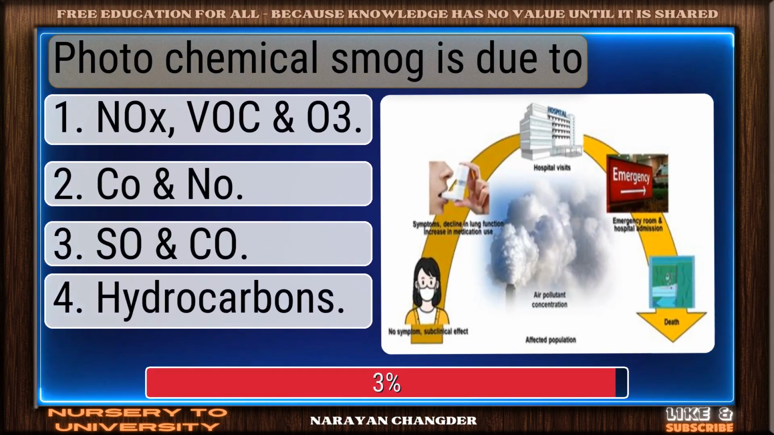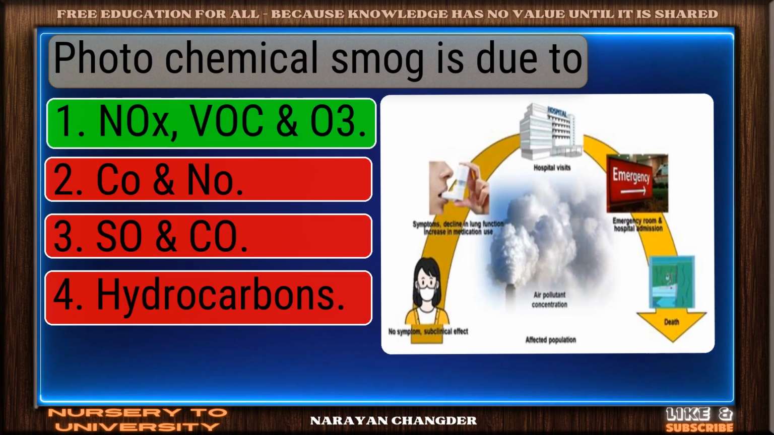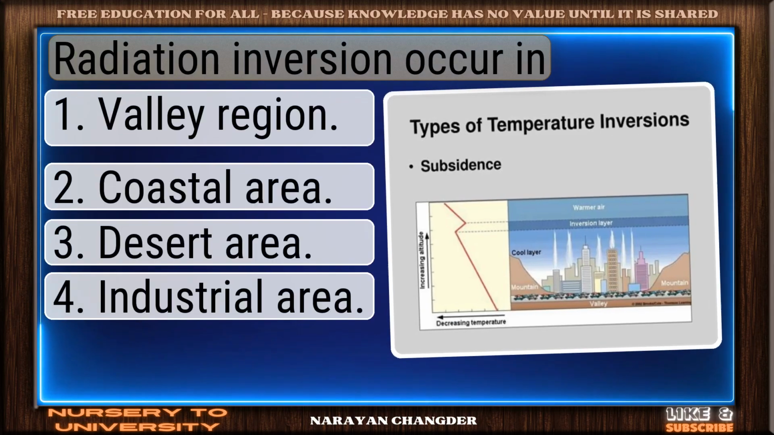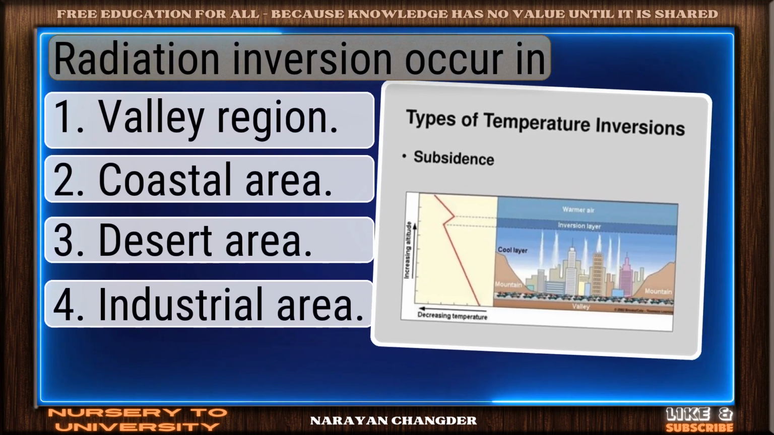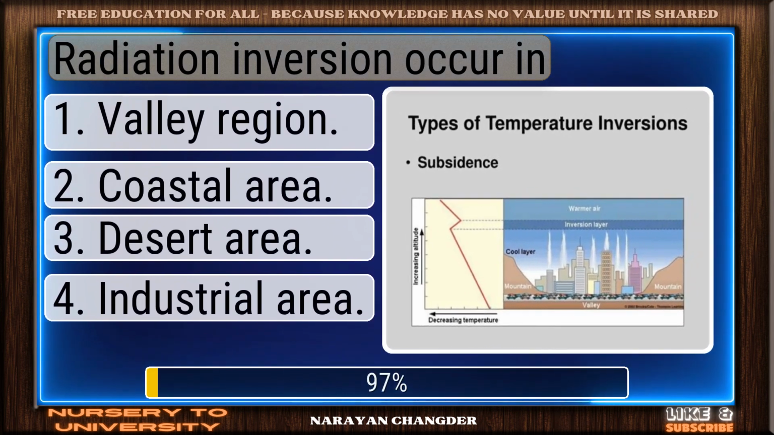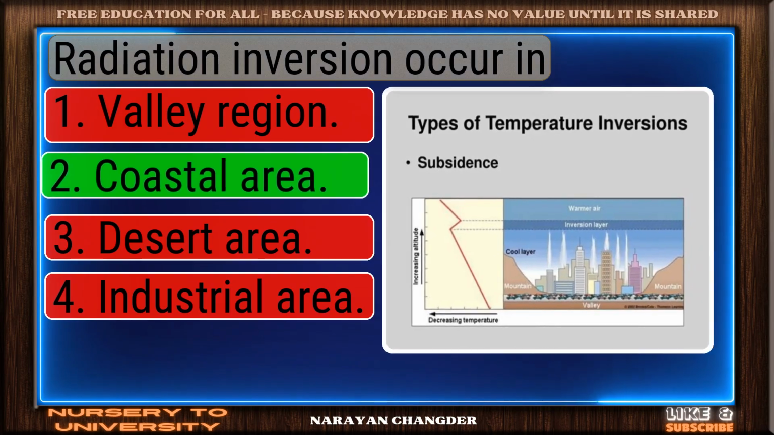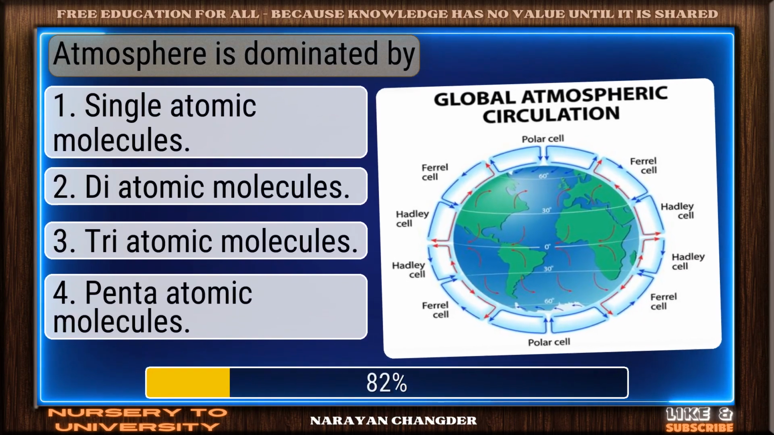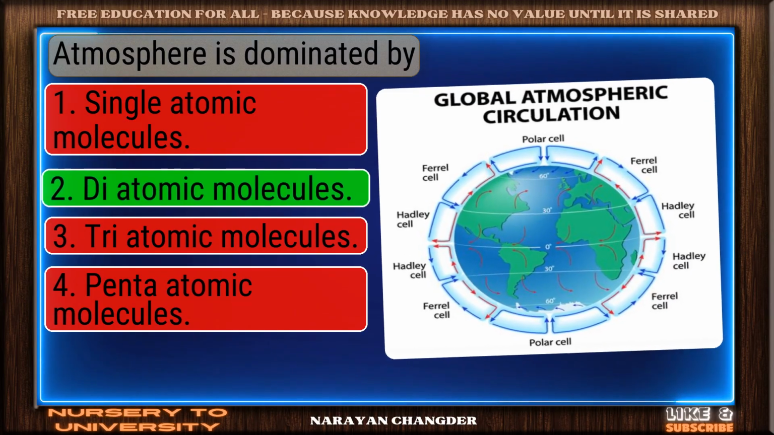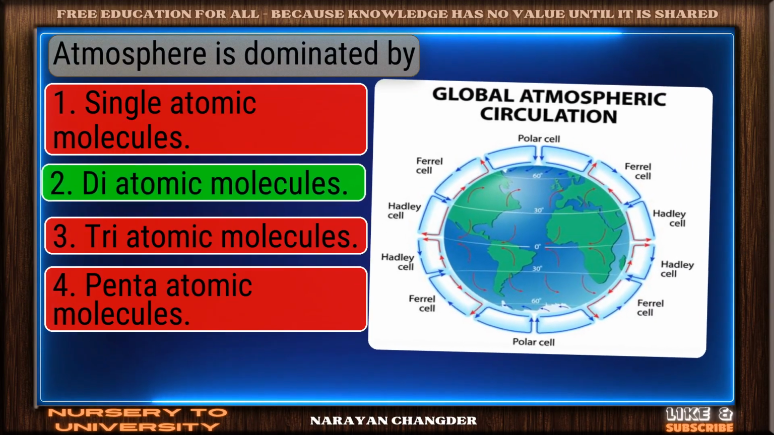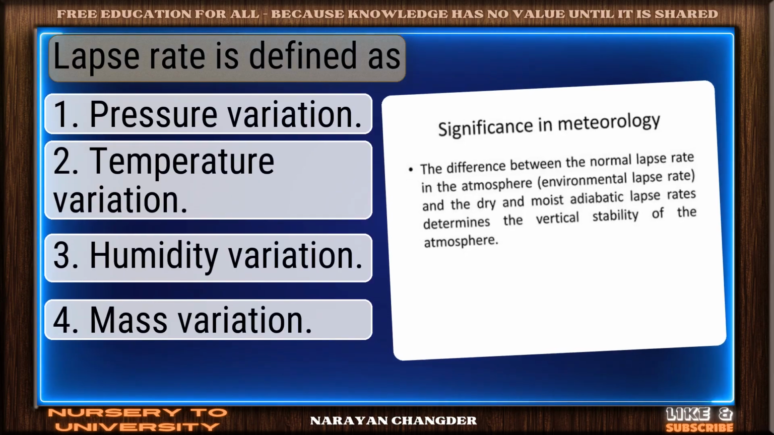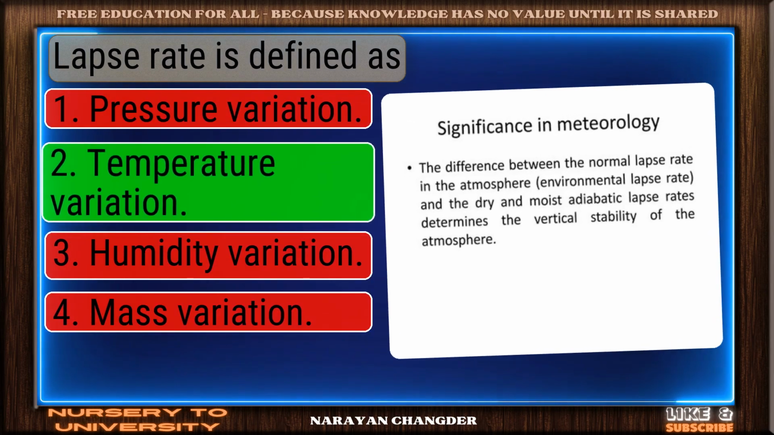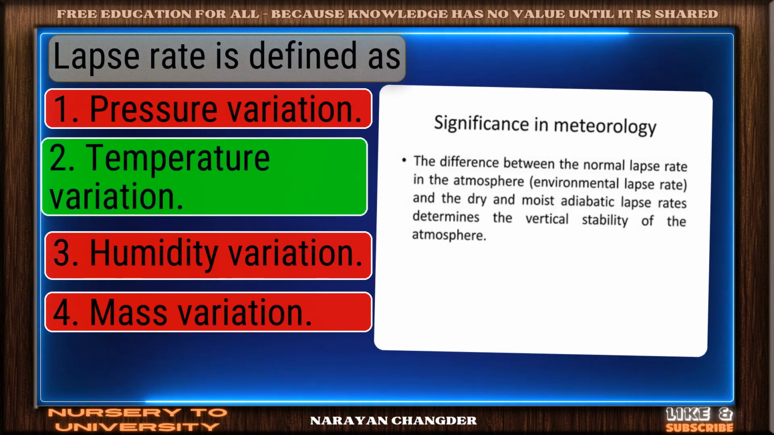Photochemical smog is due to? On track. NOx and VOC is the correct answer. Radiation inversion occur in? Right again, coastal area is a valid answer. Atmosphere is dominated by? Well reasoned. Diatomic molecules is the correct choice. Lapse rate is defined as? You got it. Your choice temperature variation is right.